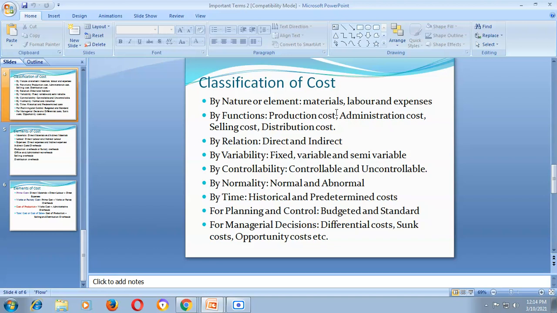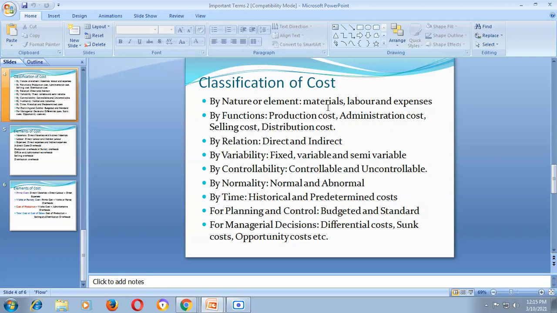To cook a cup of coffee, electricity will be required, or gas, or any other power. That will be the expenses. So without these three components, we cannot produce a cup of tea or coffee. So material, labor, and expenses are the examples of cost on the basis of nature or on the basis of element.